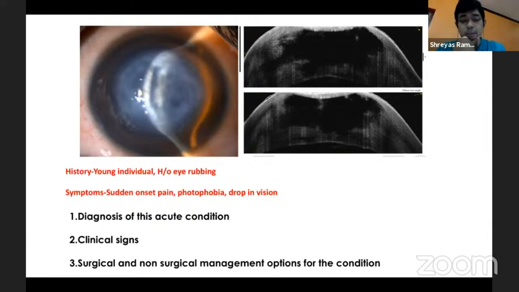Unfortunately, we don't have a perfect answer to that question, in the sense, like I said, we don't even know for sure. Even if the patient has come to you on day 1 or day 2, you can never say with 100% surety that this patient will benefit from a descemetopexy. Because when the Descemet's rips, depending on the size and the extent of the rip, if it's a small rip where the edges are not rolled on itself, then a descemetopexy works very well, and you'll see a very quick reduction in edema. But if it is a larger hydrops, a larger split, and the Descemet's is rolled on itself, then a descemetopexy itself does not work extremely well.